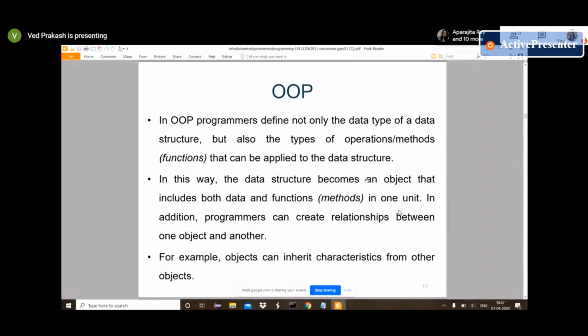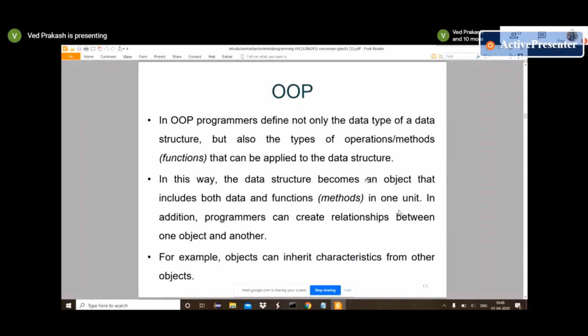So when we develop any object or any class for object-oriented programming, we have to think about what exactly we are going to provide as a function or method, like withdraw money, deposit money. Then we have to think about the data it's going to hold, like variables: account name, balance, deposit amount.